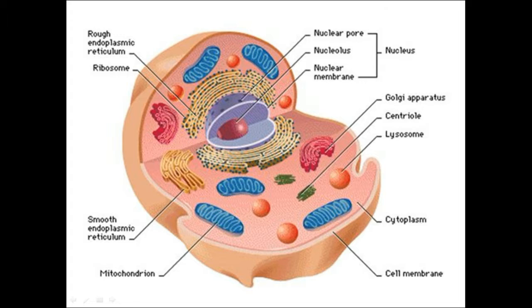The parts of a typical animal cell. The main parts of a typical animal cell are the endoplasmic reticulum, rough endoplasmic reticulum, ribosome, smooth endoplasmic reticulum, mitochondrion, cell membrane, cytoplasm, lysosome, centriole, Golgi apparatus, nuclear pore, nucleolus, and nuclear membrane, which form the nucleus.